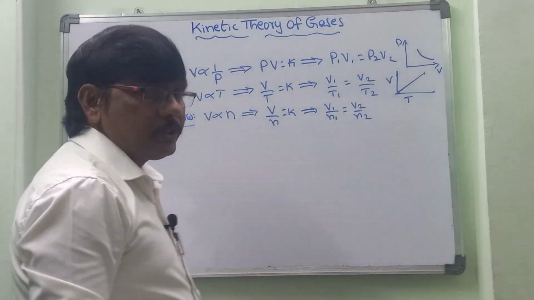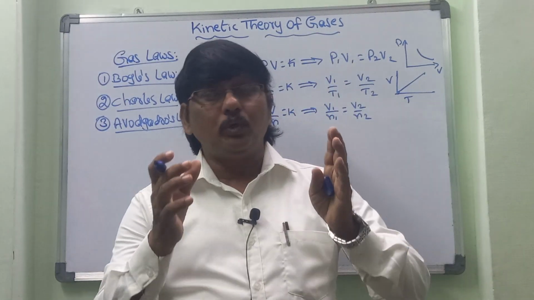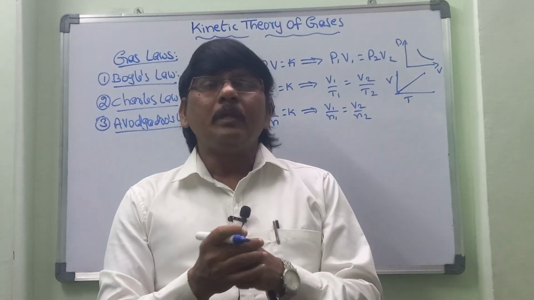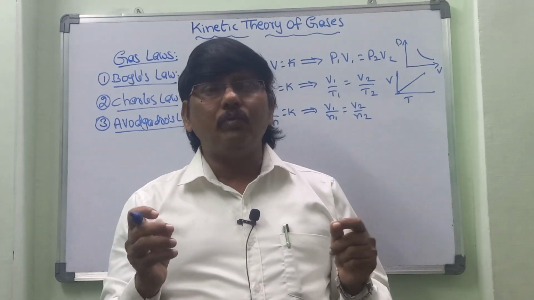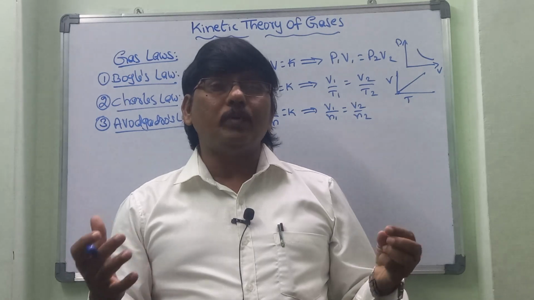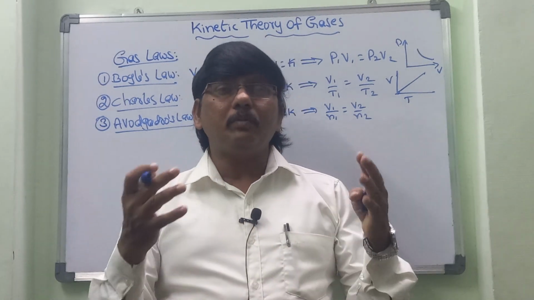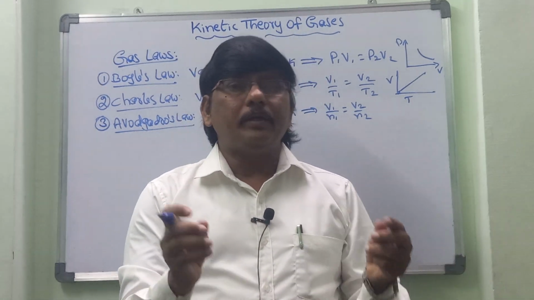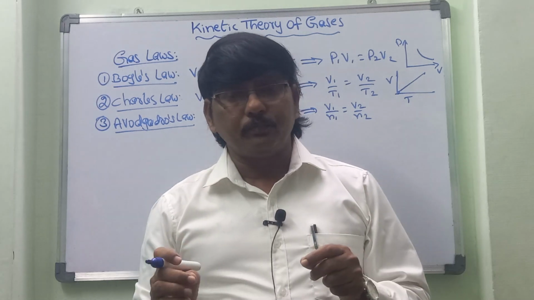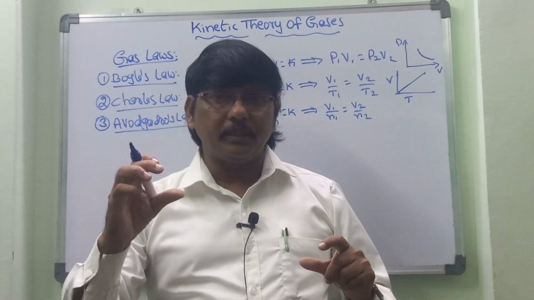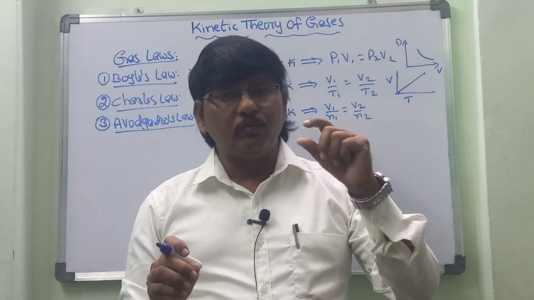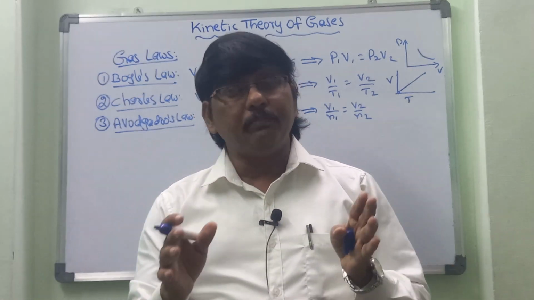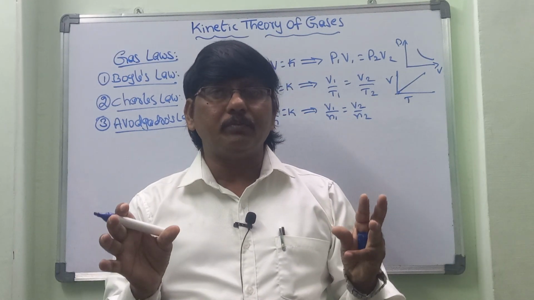And here is Avogadro's hypothesis. Now let us take two different gases in two different containers under equal conditions of temperature and pressure. Each gas occupies the same volume, that is, the same number of molecules. To take a further example, let us take gases at 22.4 liters volume. Let's take two containers, container A and container B. In these two containers, let's take 22.4 liters volume of gas under similar conditions of temperature and pressure. Let's keep the temperature and pressure constant.